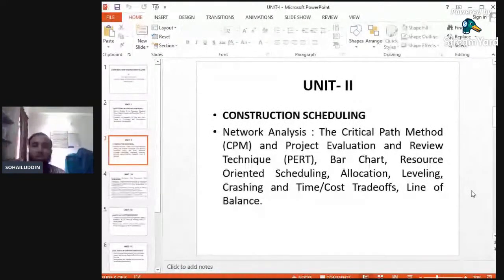Next is allocation, the allotment of the various resources, which will be studied in this unit number 2. Then leveling, crashing and time-cost.